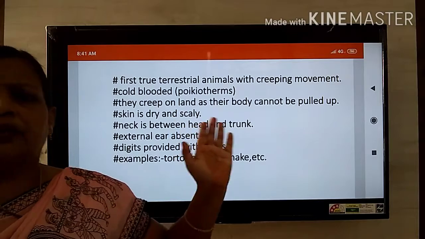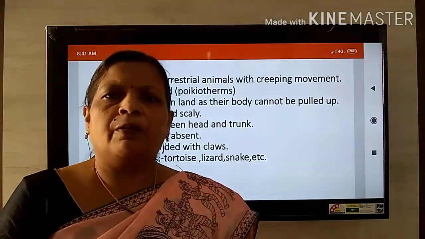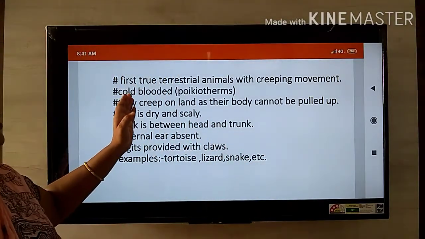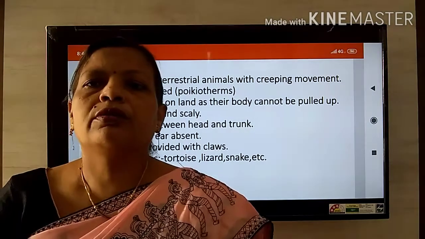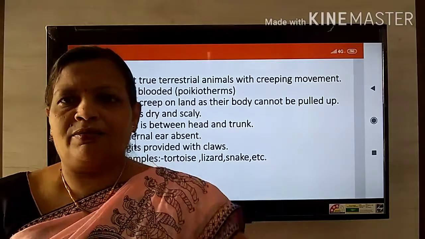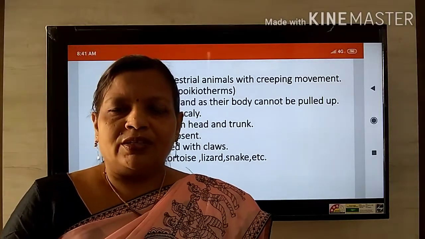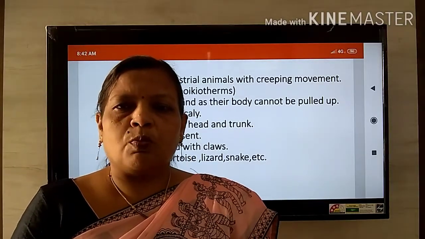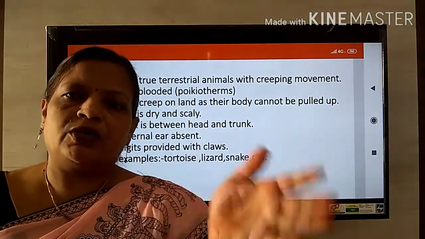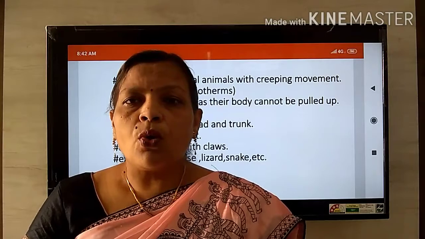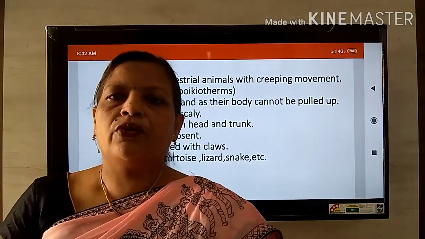Most of the animals that belong to the Reptilia, we are all familiar with these animals. These are cold-blooded animals, that is, poikilotherms. Now this word comes again. What is cold-blooded? These are the animals whose body temperature fluctuates with the atmosphere. They are called cold-blooded animals. They are also called poikilotherms.